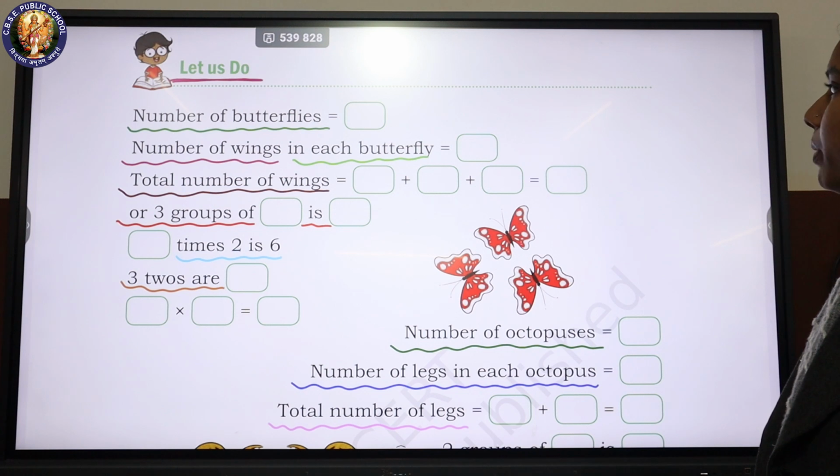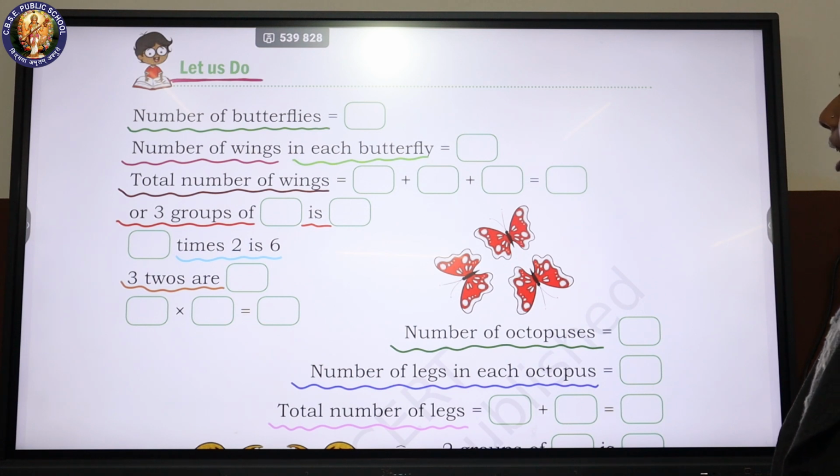Let us do. Number of butterflies is equal to blank. Number of wings in each butterfly is equal to blank. Total number of wings is equal to blank, or 3 groups of blank is blank. Blank times 2 is 6. 3 2s are blank. Blank into blank is equal to blank.